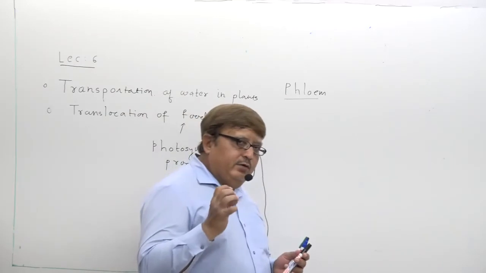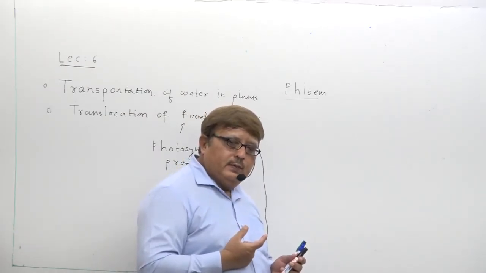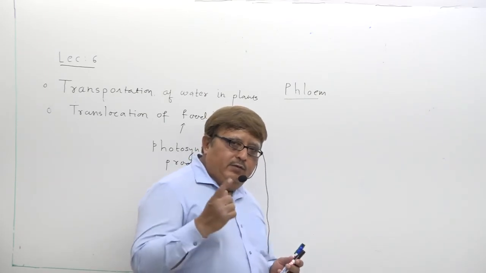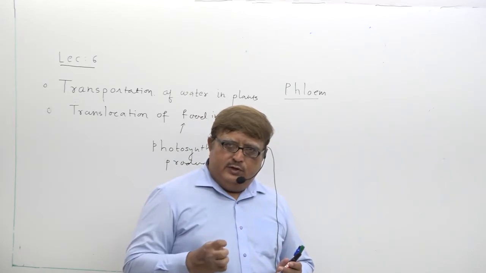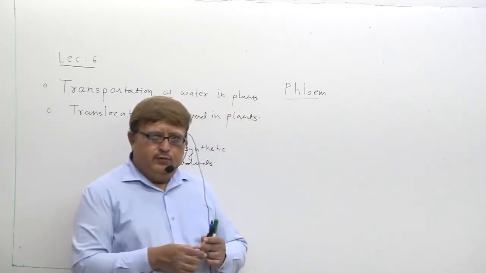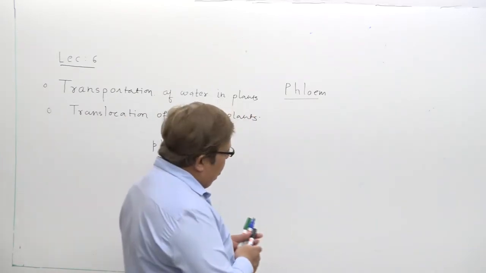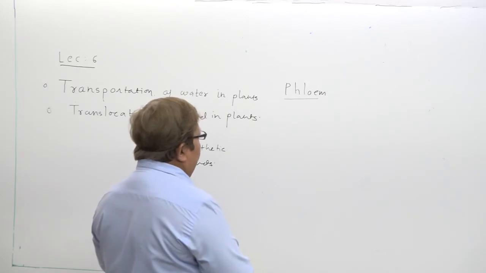Let us try to understand the structure of phloem. I think you have already studied, at least in some detail, the structure of phloem, if you can remember.